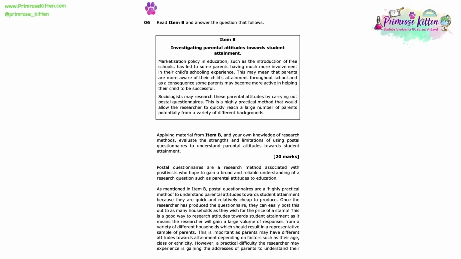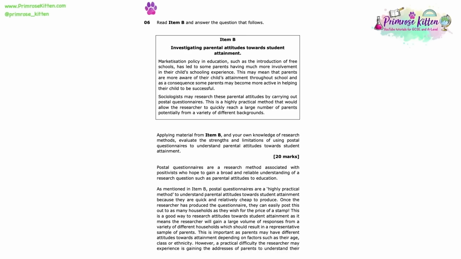As mentioned in item B, postal questionnaires are a highly practical method to understand parental attitudes towards student attainment because they are quick and relatively cheap to produce. Once the researcher has produced the questionnaire, they can easily post this out to as many households as they wish for the price of a stamp. This is a good way to research attitudes towards student attainment, as it means the researcher will gain a large volume of responses from a variety of different households, which should result in a representative sample of parents. This is important as parents may have different attitudes towards attainment depending on factors such as their age, class or ethnicity.